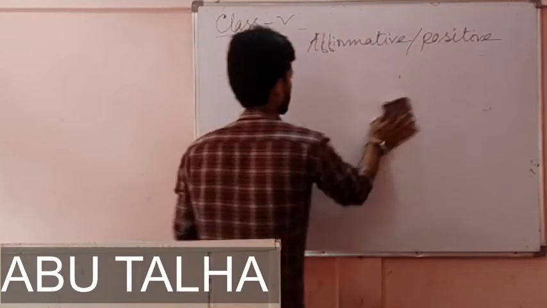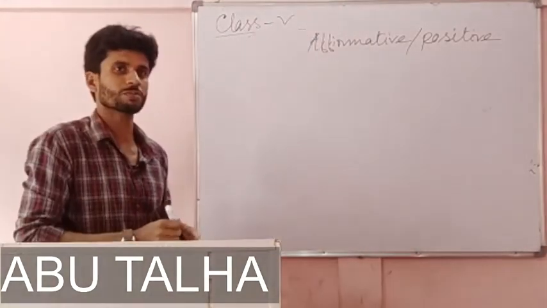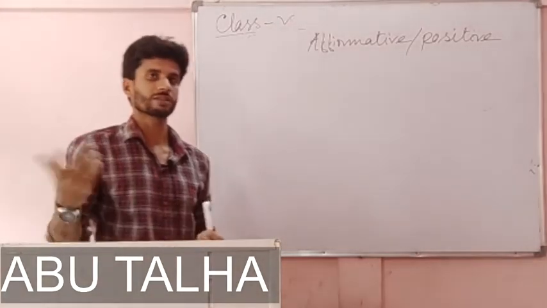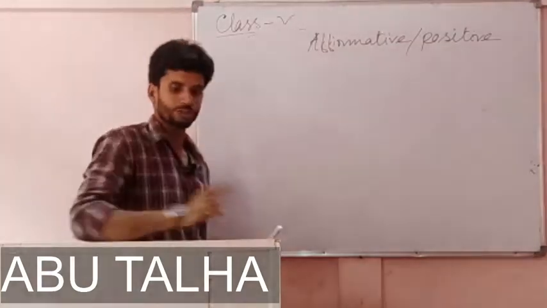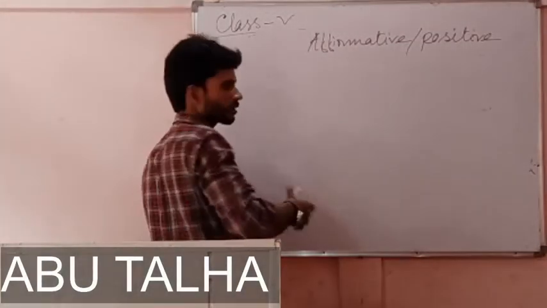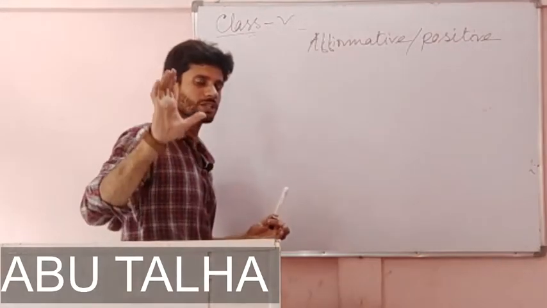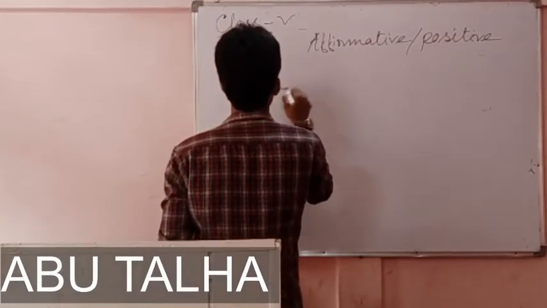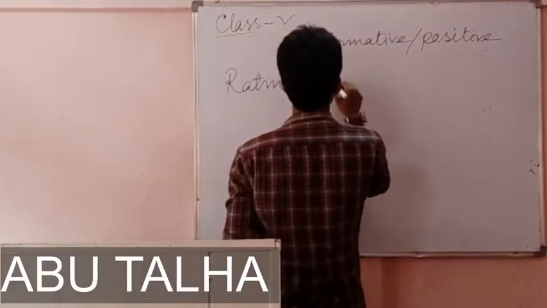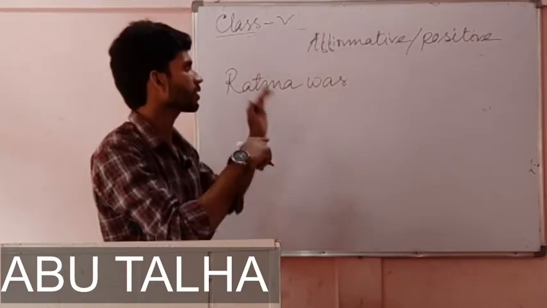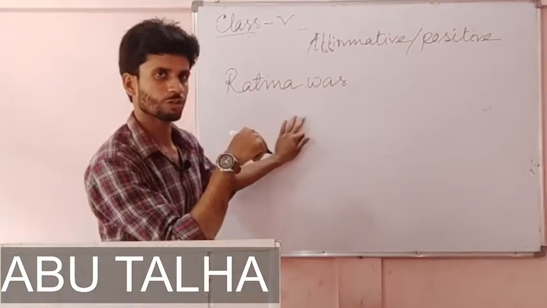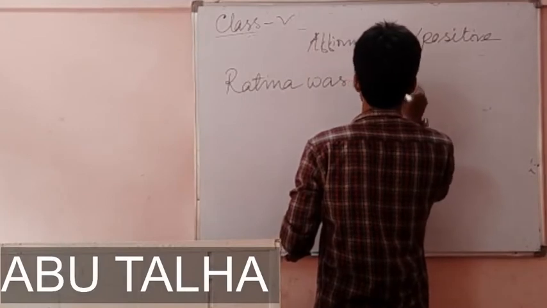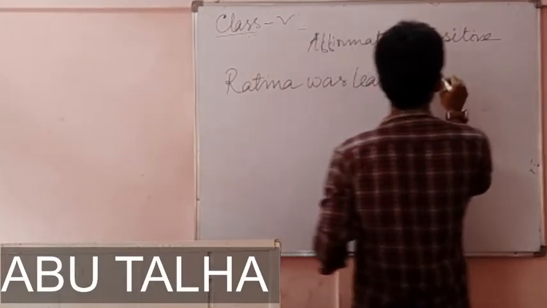Now let us go to the next tense. This was a case of which tense? Present continuous. Now let us go to the next tense, past continuous, and I am writing a sentence from your textbook. The case is the same, only the auxiliary verbs will change. In place of is, which was in present continuous tense, now it is past continuous tense, so we are writing was. Ratna was learning English.